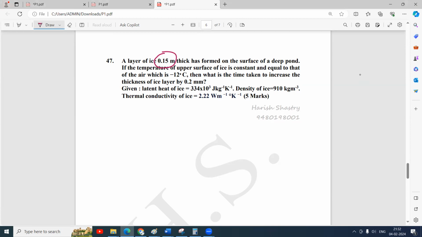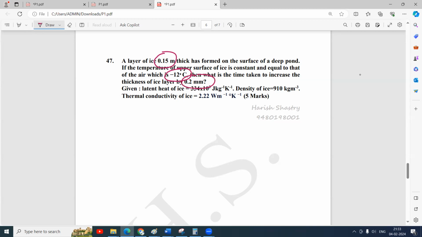If the temperature of the upper surface of the ice is constant and equal to that of air, which is minus 12 degrees Celsius, that means the outside surface of the ice is at minus 12 degrees Celsius. That is the temperature of the atmosphere. Then what is the time taken to increase the thickness by 0.2 millimeters?